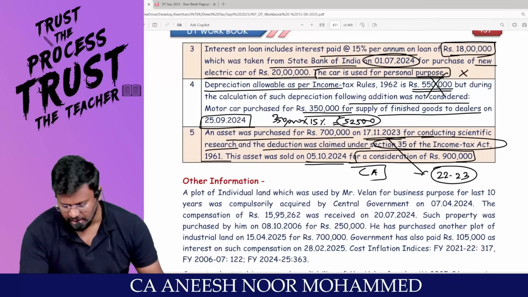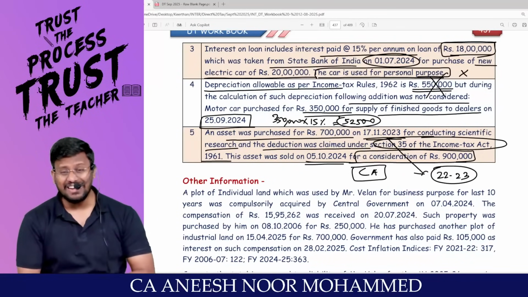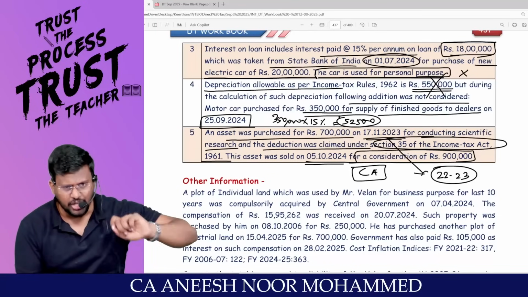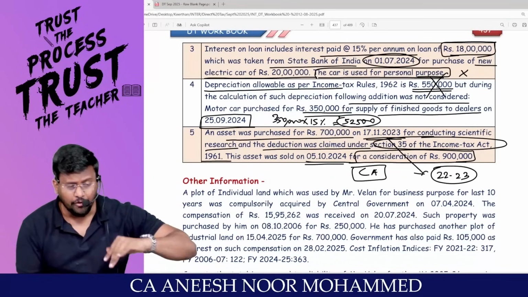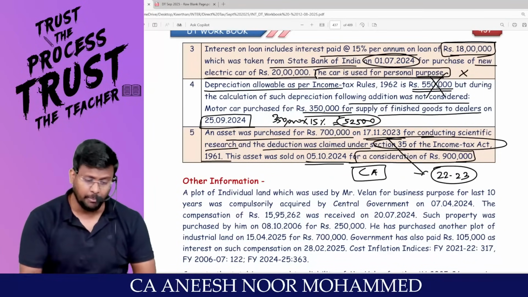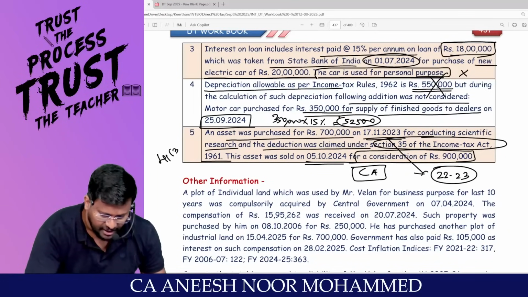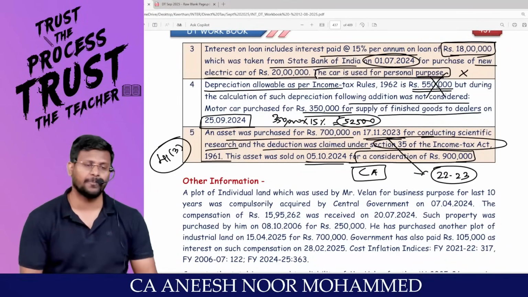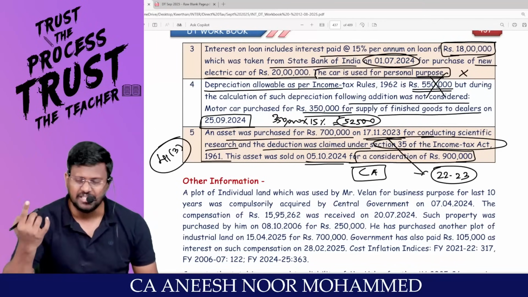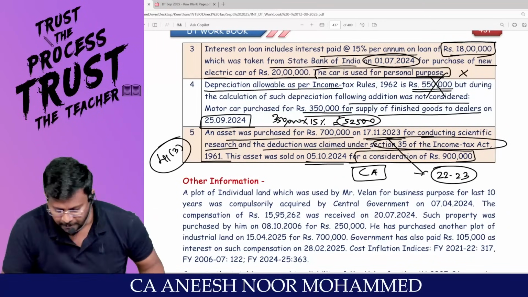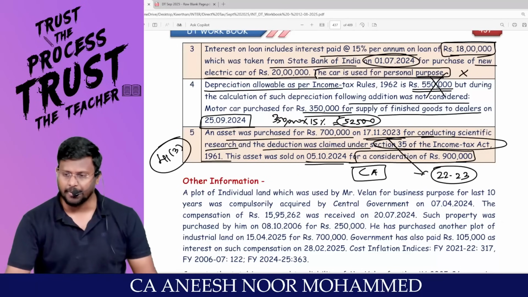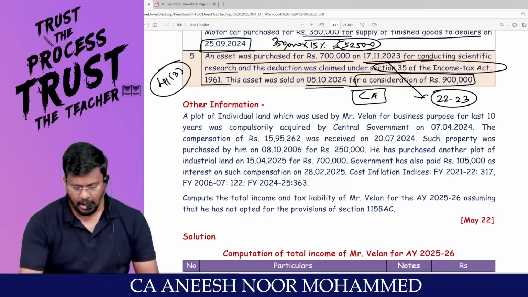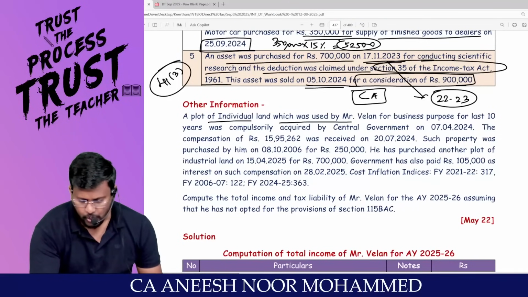That means this is a capital asset. Do you agree with me? But the entire gain will not be taxed under the head capital gain. Since you have already claimed a deduction under the head PGBP, the extent of the deduction claimed will be reversed under the head PGBP under section 41 subsection 3, sale of asset used for scientific research. Right? Over and above the cost of the asset, only the excess should be taxable under the head capital gain, by comparing whether the capital gain is a short-term capital gain or long-term capital gain.